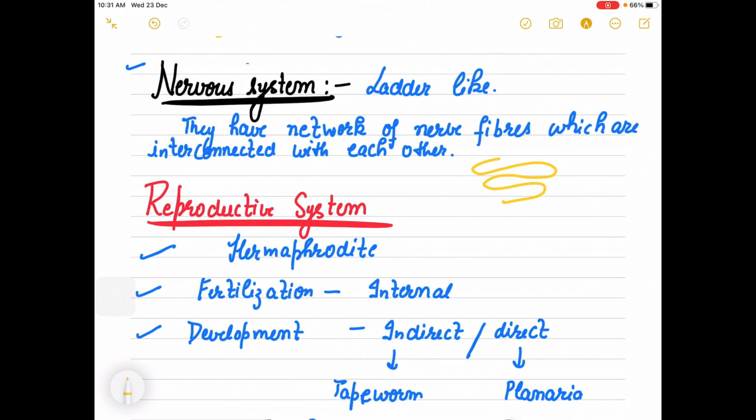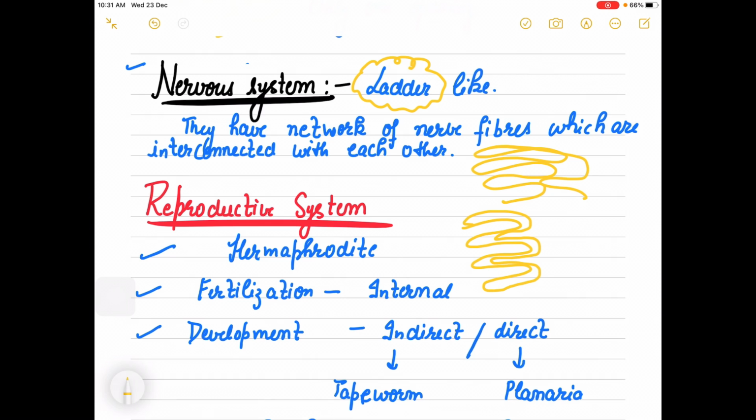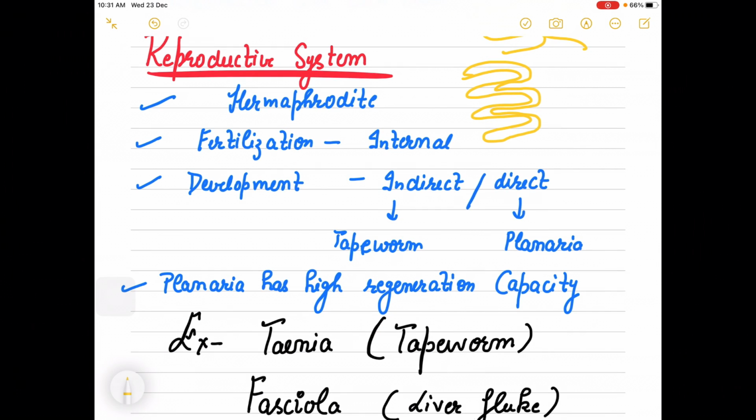There is an interconnection of nerve fibers which are connected to each other, and because of this interconnection they appear like a ladder. So it is a bunch of nerve fibers. As such, no highly specialized neurons are developed. They have a network of nerve fibers. Then the last system, reproductive system: they are bisexual. They are hermaphrodite, and it means both sex organs are present in one body.